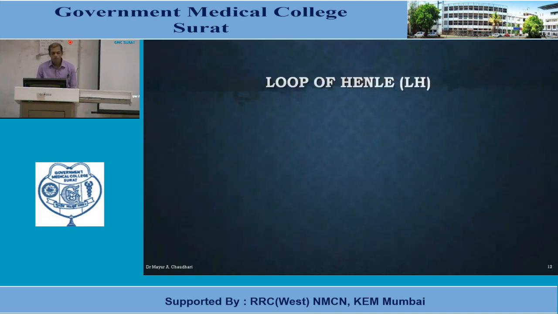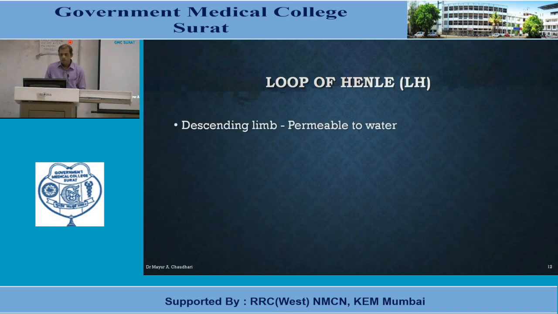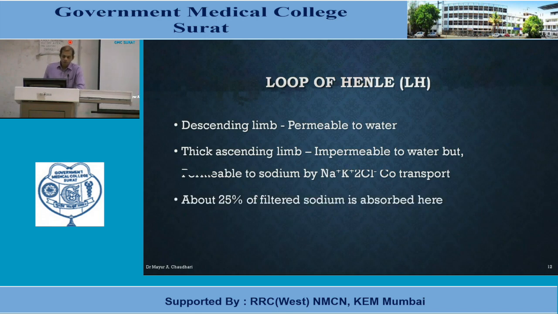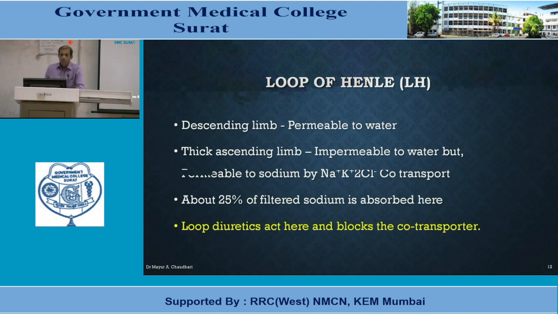Second major site is the loop of Henle. There are two portions, ascending limb and descending limb. The descending limb is very permeable to water, while the thick ascending limb is impermeable to water but permeable to sodium with the help of the sodium potassium 2 chloride pore transporter. About 25% of filtered sodium is absorbed here in the loop of Henle. As the name suggests, loop diuretics act here and block this sodium potassium 2 chloride transporter.